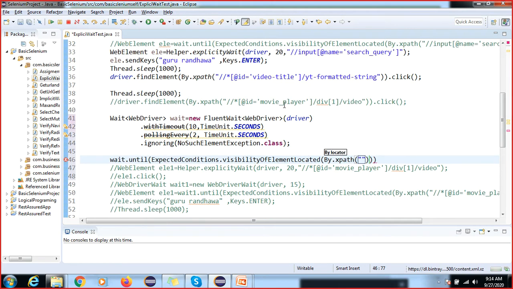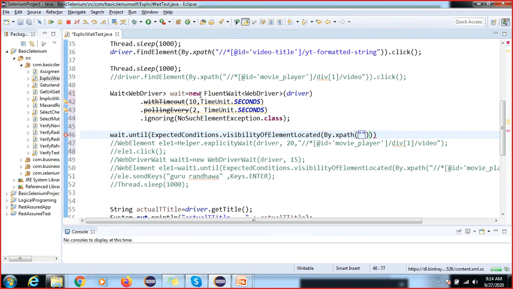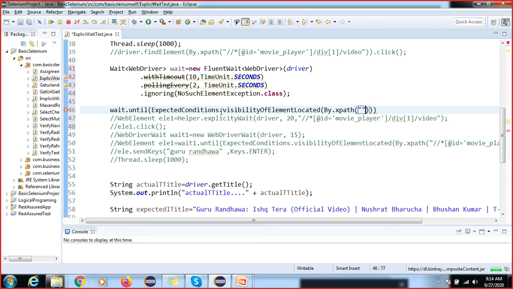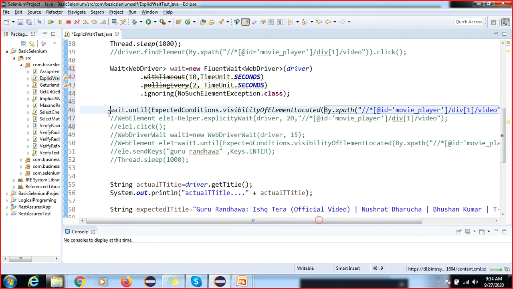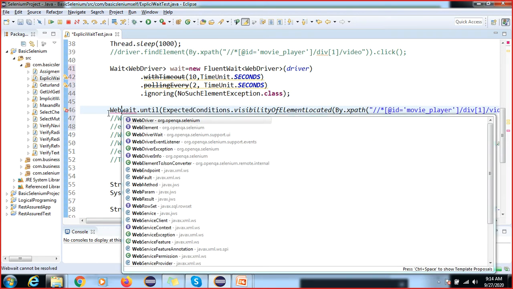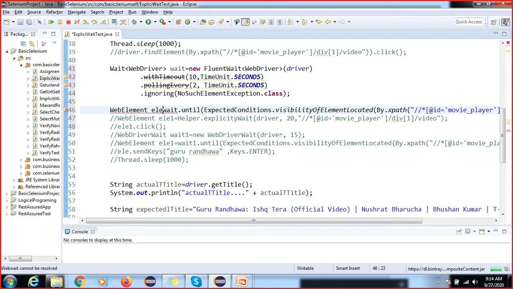I don't know which one we have given for this. Okay, so we need to give this one. Let's see if something goes wrong, then we can fix this code, because I forget which XPath has what. Okay, so now I have to click here, right? So WebElement ele. Okay, so ele is already there.